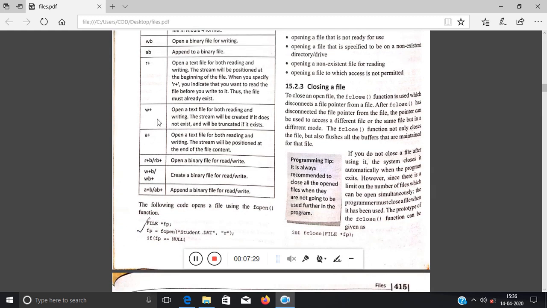Simple. w plus means opening the text file both for reading and writing. The stream will be created if it does not exist, and will be truncated if it exists. Simple. a plus means reading, writing and appending. Three functions, right? And the b, obviously, stands for binary file.